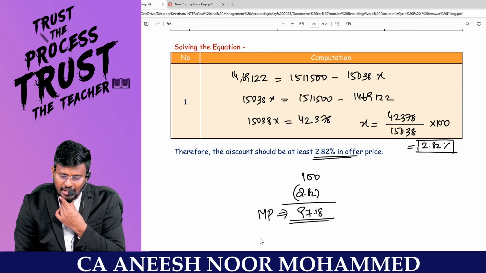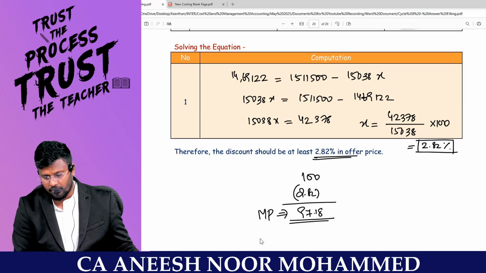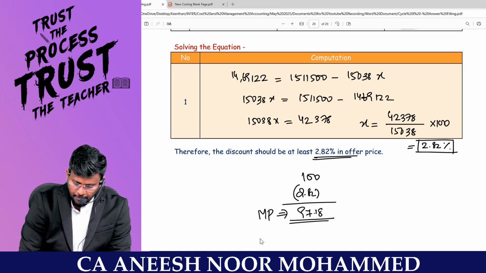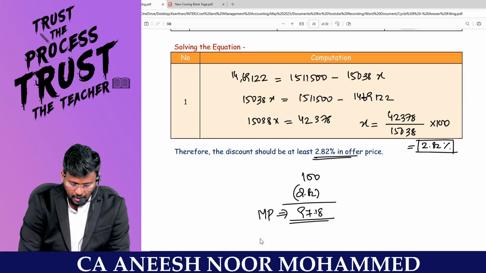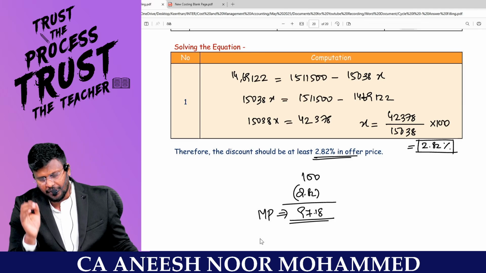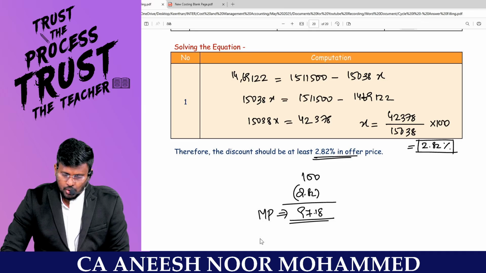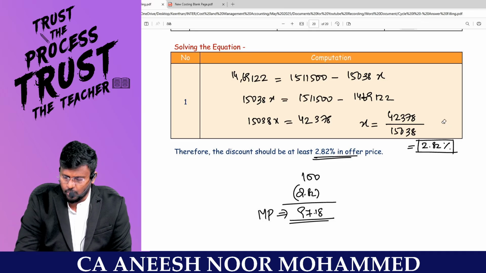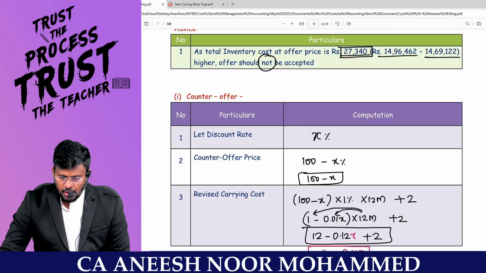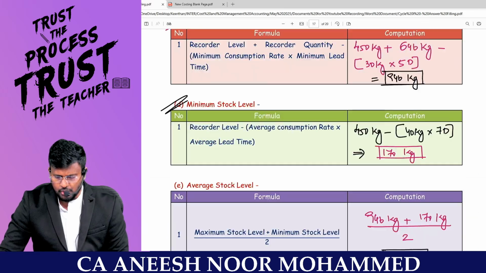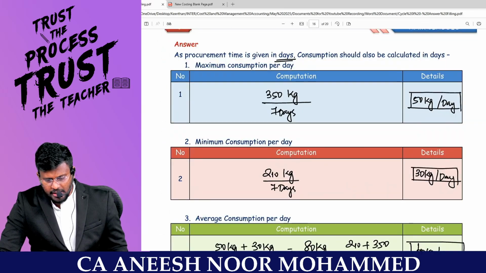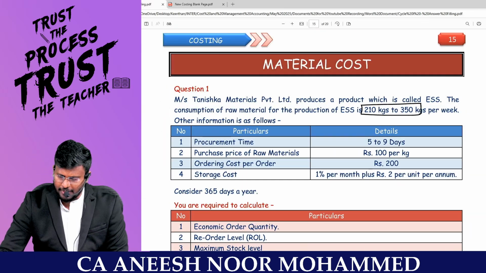Otherwise, it will not tally with my EOQ, my dear lovable students. So look at the beauty of this question. What a fantastic question this is. This one question will make you clear about the beautiful topic of material costing.